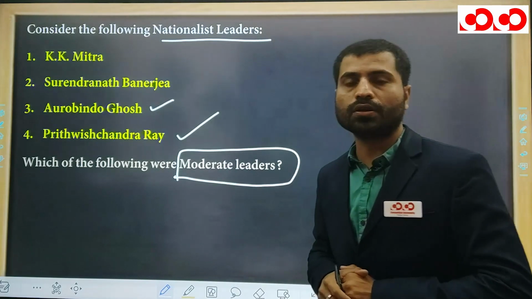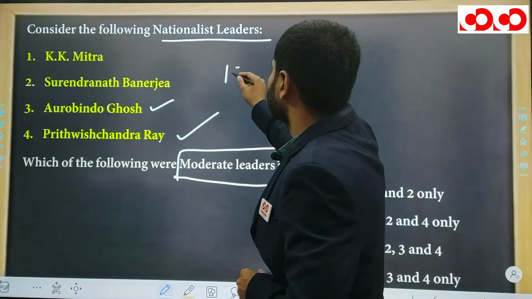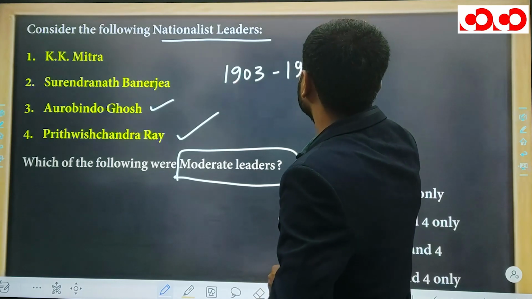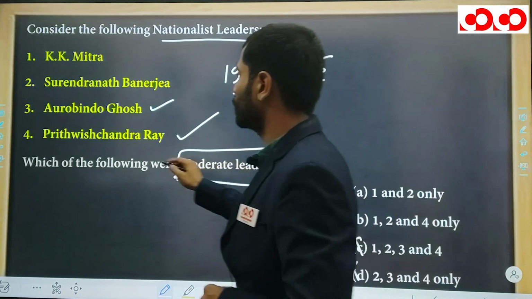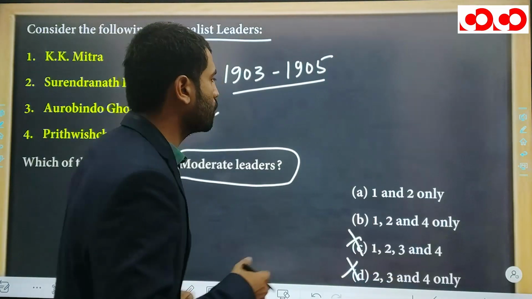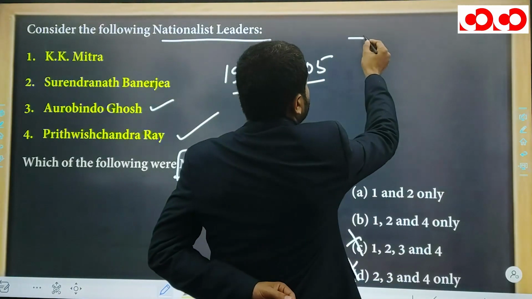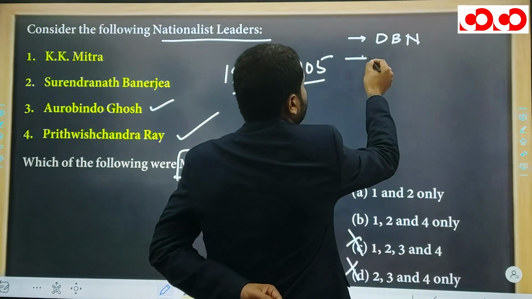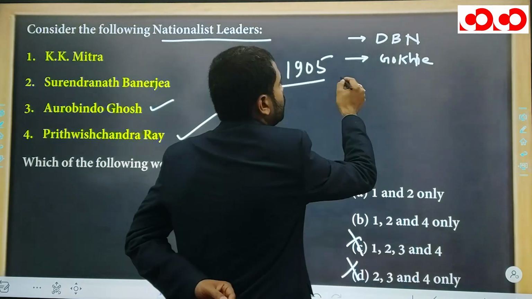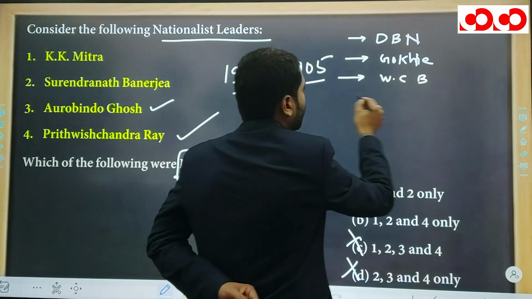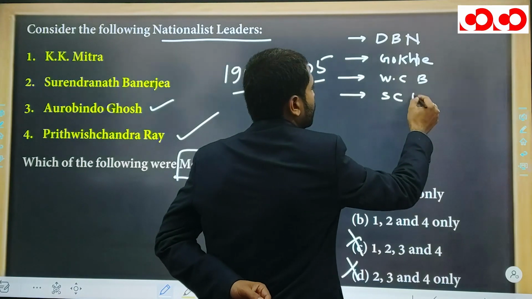So Prithvish Chandra Ray was the moderate leader. He was associated during 1903 to 1905. Remember, Prithvish Chandra Ray was the moderate leader. Let me tell you the other name of moderate leaders. Remember, Dada Bhai Nehruji, the experienced personality. Next, remember Gokhale Sahab. Next, remember 2 Banerjees, Vyumesh Chandra Banerjee, and next Suresh Chandra Banerjee too.